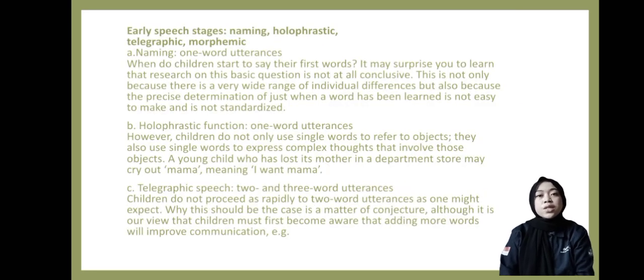Next, early speech stage: naming, holophrastic, telegraphic, and morphemic. Part A. Naming. One word utterance. When do children start to say their first word? It may surprise you to learn that research on this basic question is not all conclusive. This is not only because there is a very wide range of individual difference, but also because the precise determination of just when a word has been learned is not easy to make and is not standardized.